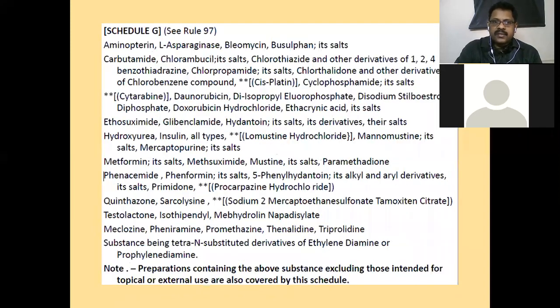And then Schedule G contains aminopterin, L-asparaginase, bleomycin, busulfan, its salts, carbutamide, chlorambucil, its salts, chlorothiazide and its derivatives, benzothiazidine, chlorpropamide, its salts, chlorthalidone. Why are these medicines listed here? Because these preparations, excluding those intended for topical and external use, are covered under this schedule.